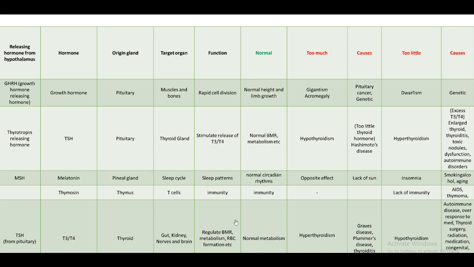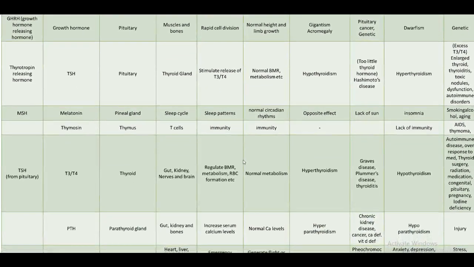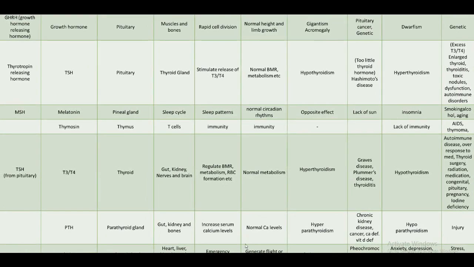Then the very next gland that we have is the thymus. So thymosin is the hormone that is secreted by the thymus. This is secreted in response to the nervous system, and due to the presence of growth hormone. Growth hormone is responsible for this production, and it regulates the thymosin production. Then this acts on the T cells and helps in differentiation.